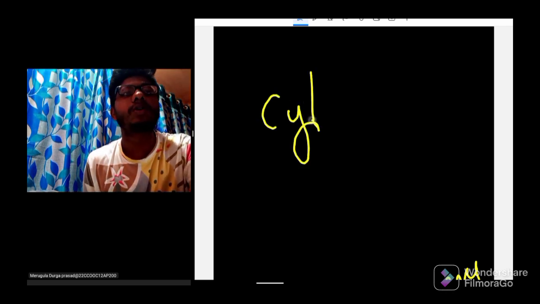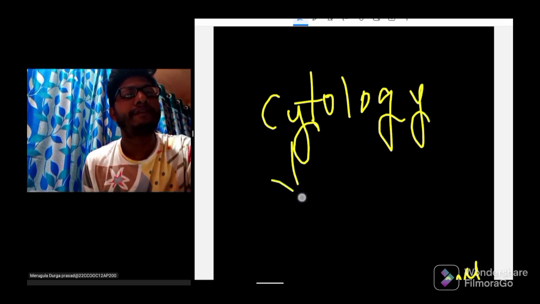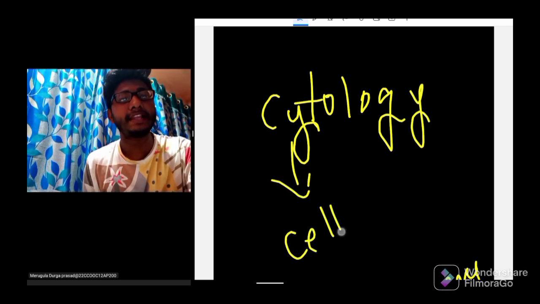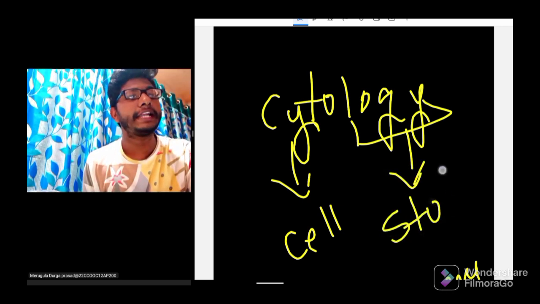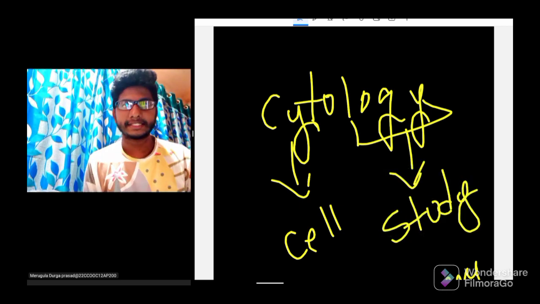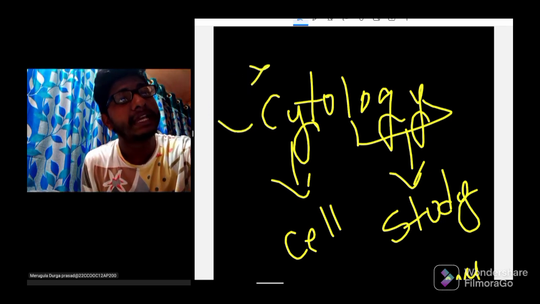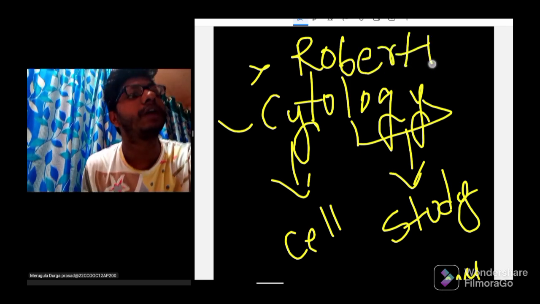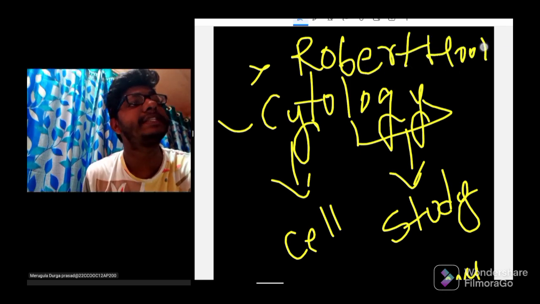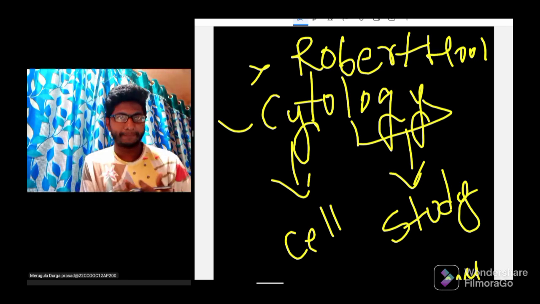Actually the study of cells is called cytology. The word cyto means cell, the word logy means study. The study of cell is called cytology. Who is the father of cytology? The father of cytology is Robert Hooke. He was the first scientist who discovered dead cells under the oak tree.